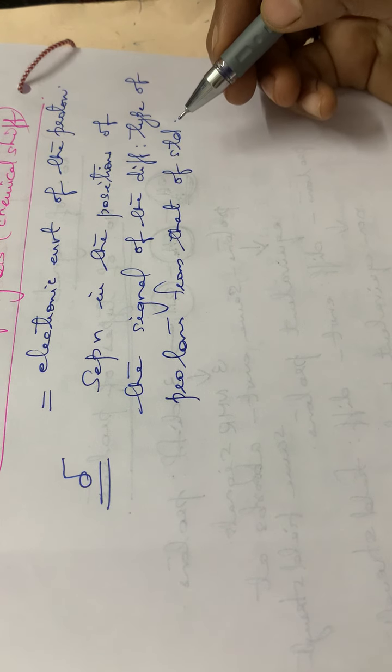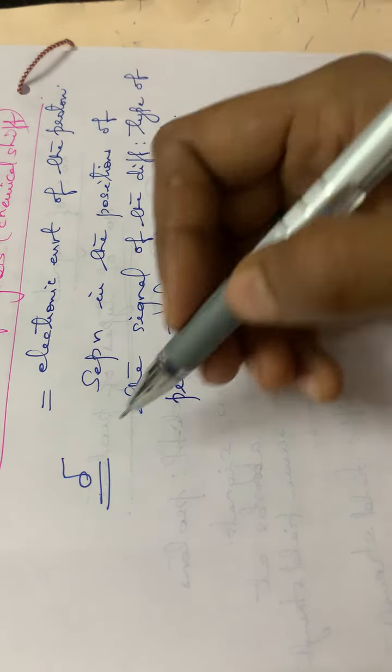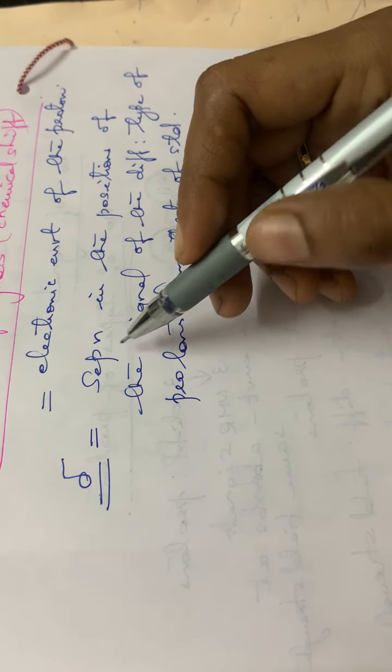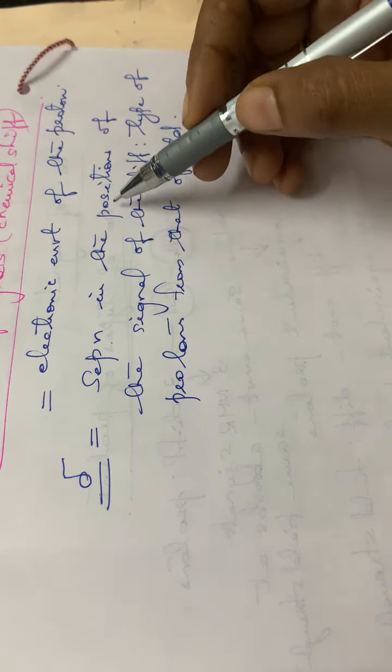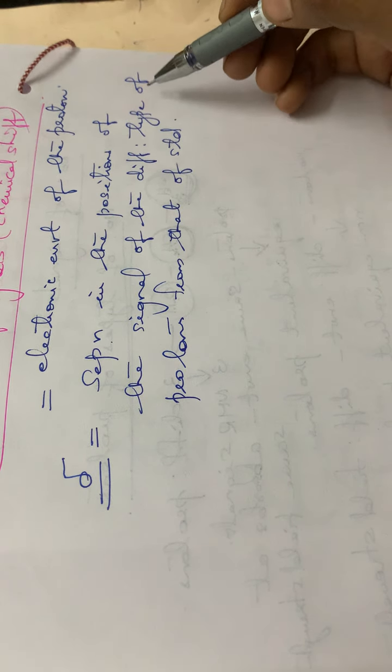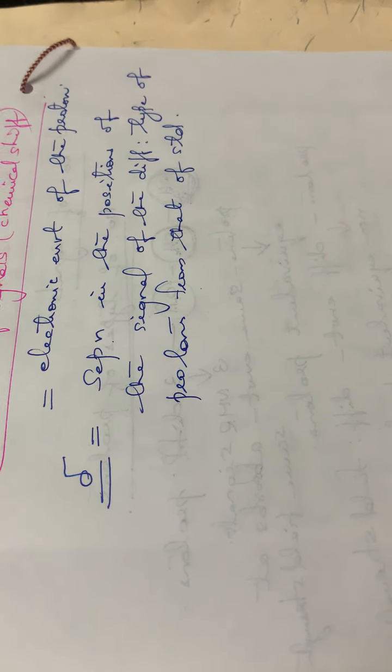So this is the definition for chemical shift, delta. So delta is defined as the separation in the position of the signals of the different types of protons from that of the standard.